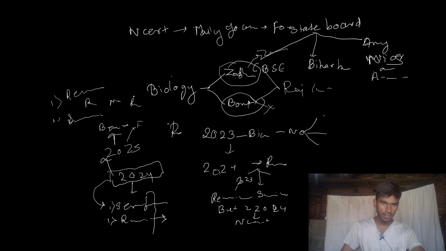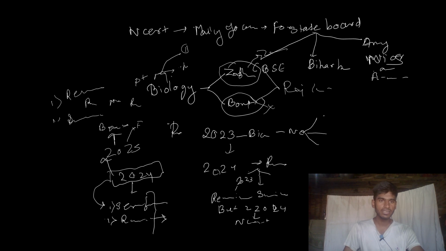So first my target: there is a given new NCERT, so first of all we will learn line by line from that NCERT. In the index, one is sexual reproduction, the second is human reproduction.